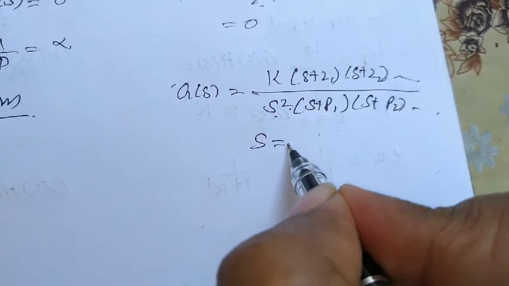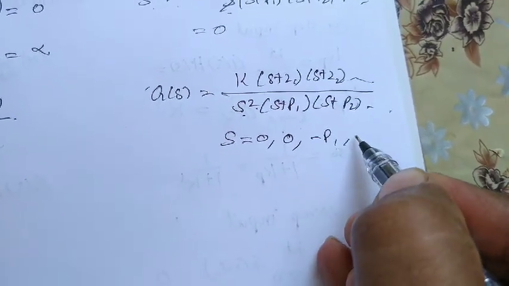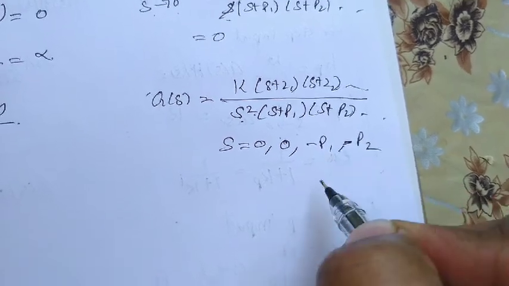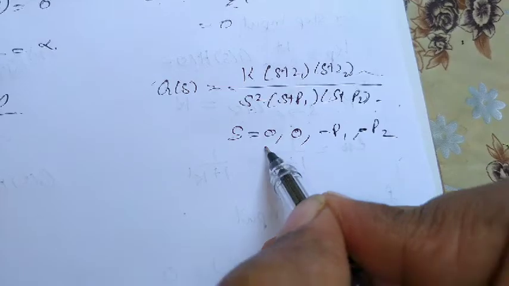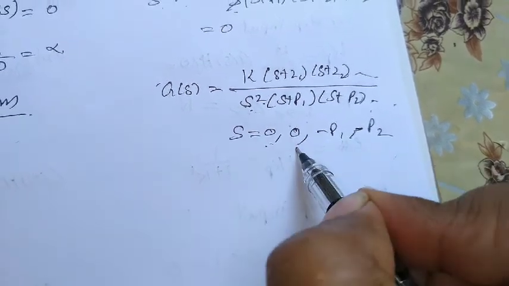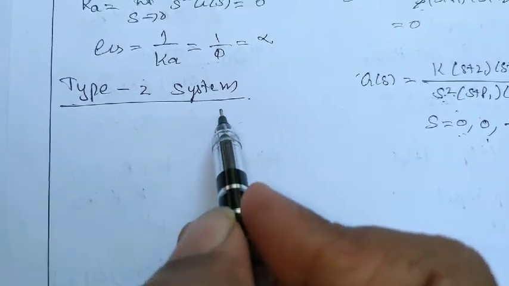So what are the poles? s equal to 0, s equal to 0, s equal to minus p1, s equal to minus p2. In the denominator we have 4 poles, out of which 2 poles are at the origin since s square is there. So this comes under a type 2 system.